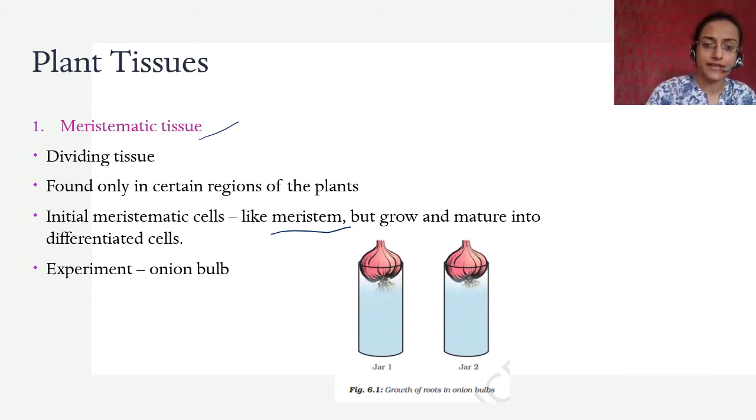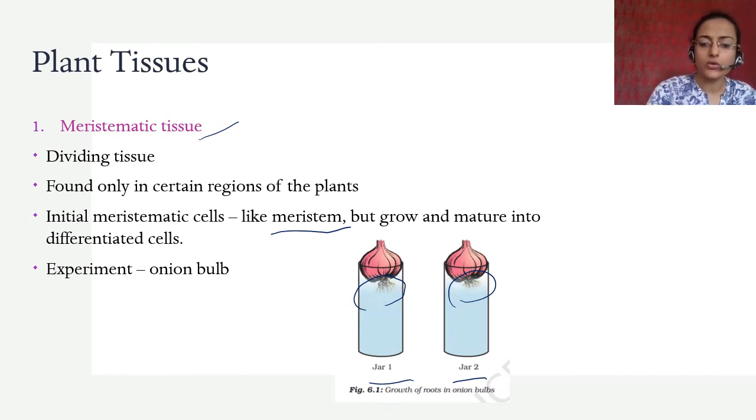You take two jars like this, jar 1 and jar 2, and you take two onion bulbs and ensure that the roots are immersed in the water, and you measure root length from day 1 to 3. So before you put the onion into the jars, you take the length of the root, and then on day 1, after you put it, on day 2 and day 3, you keep measuring the length. Again, you can answer which onion has longer roots, but that isn't very necessary.